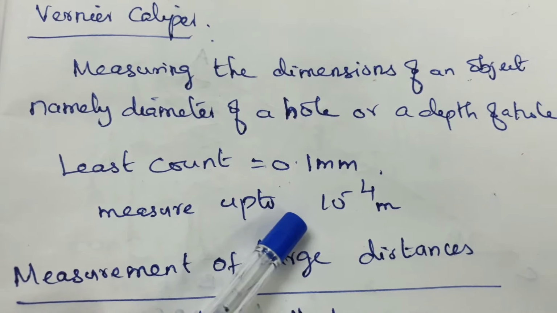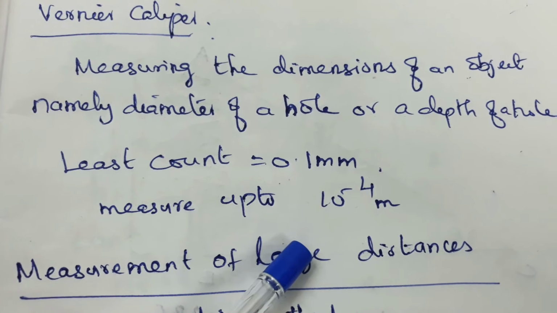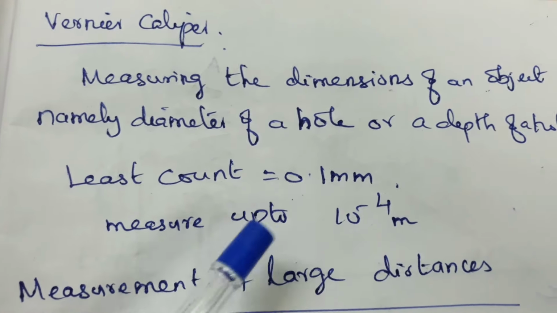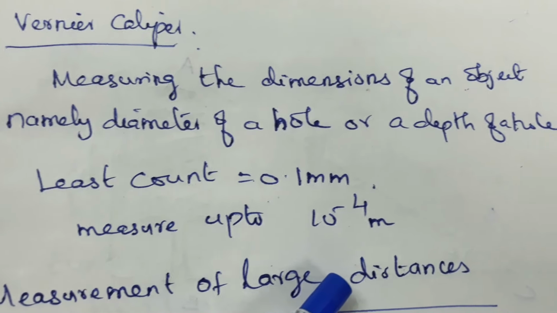Using a meter scale, 10 power minus 3 meter. Using a vernier caliper, 10 power minus 4 meter. Using a screw gauge, 10 power minus 5 meter.